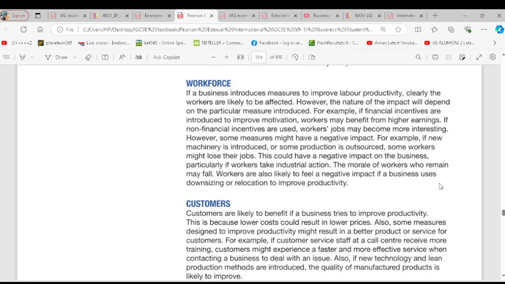Do you get the negative impact? So that is if the firm is trying to improve productivity by introducing technology. And also if the firm is trying to improve productivity by relocation, it means some workers who are unable to move to the new location would lose their job. So this can also have a negative impact. Is it clear?